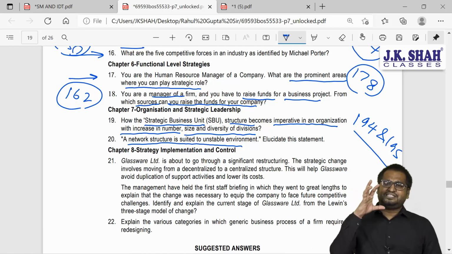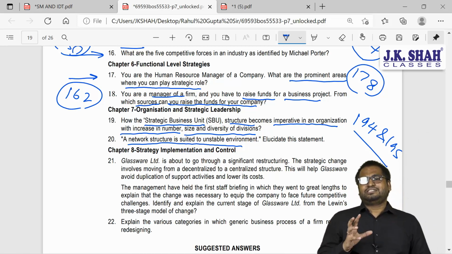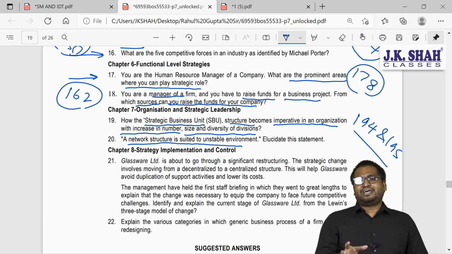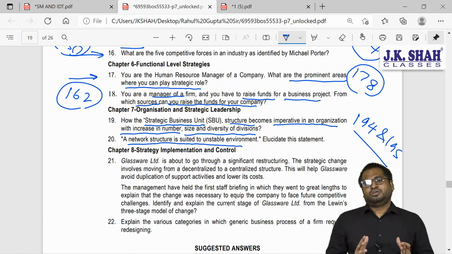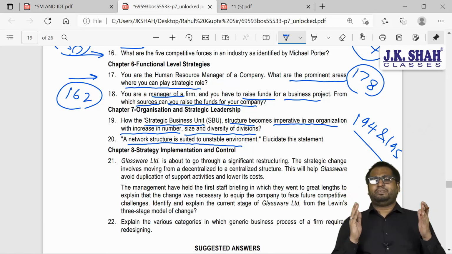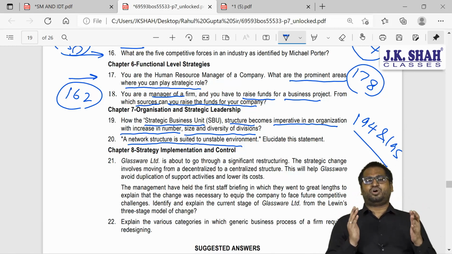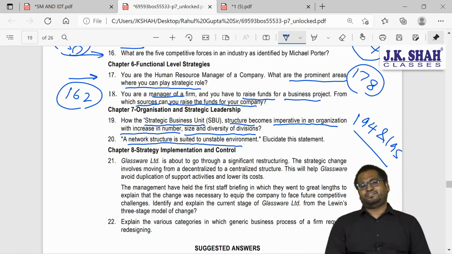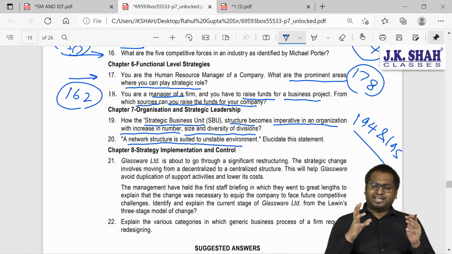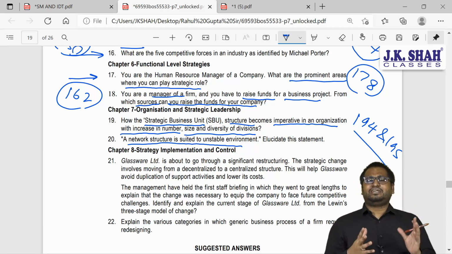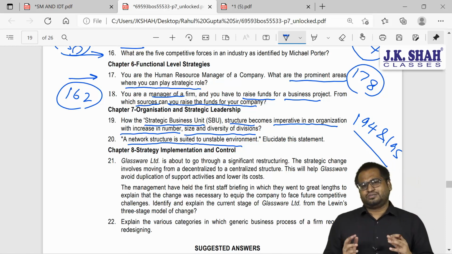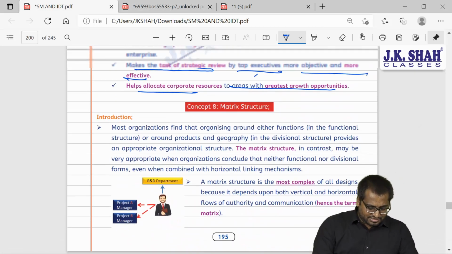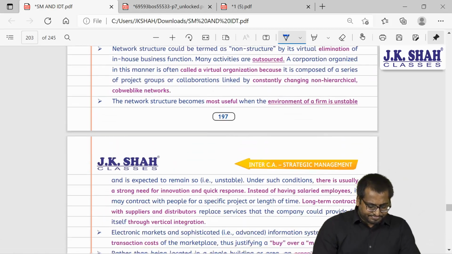So if you remember, guys, network structure is also called a virtual structure, a non-hierarchical structure, in which the organization will not be carrying out its operational activities all by themselves. Instead, they will be outsourcing the majority of the activities. So what are they telling us? They are telling us to write a short note on network structure.